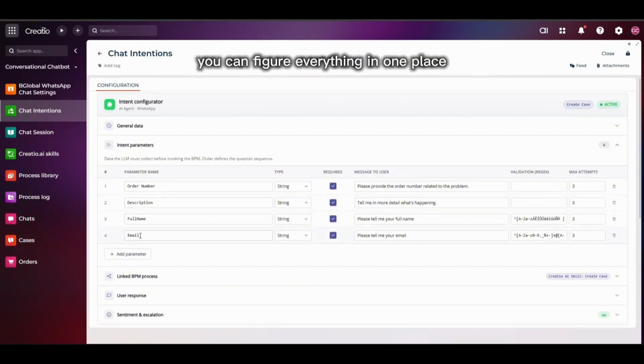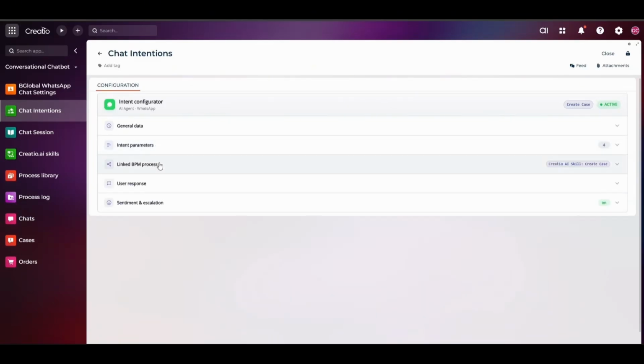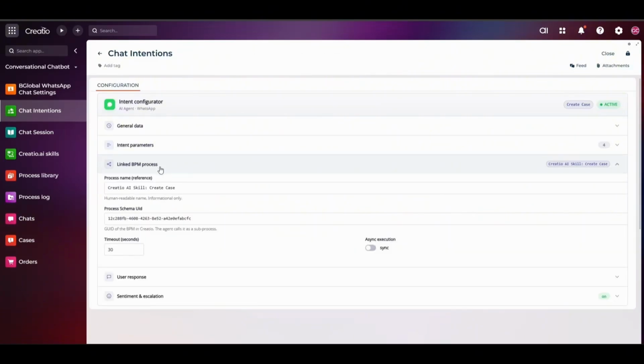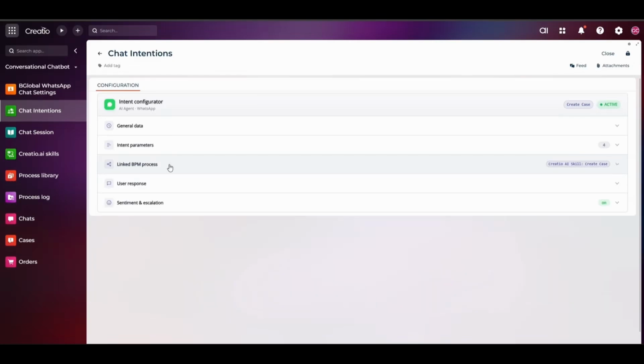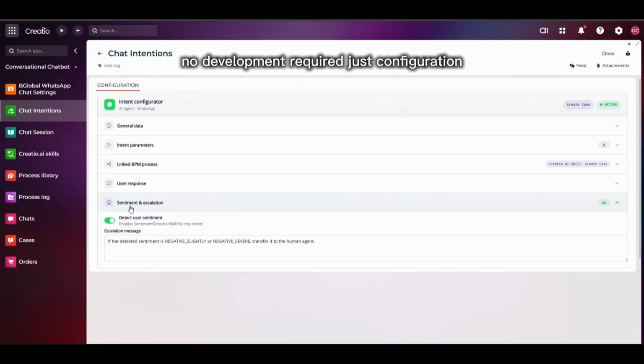For each intention, you configure everything in one place: the input parameters the agent should collect from the customer to complete the intention, the BPM process tied to it, the response the customer receives, whether sentiment should be detected, and whether the conversation can be escalated. No development required, just configuration.